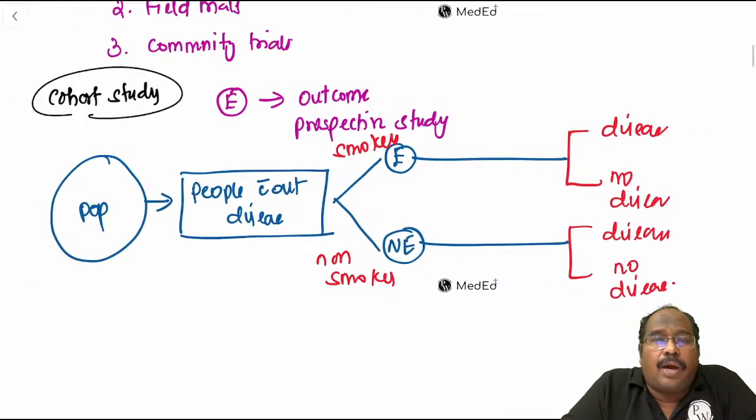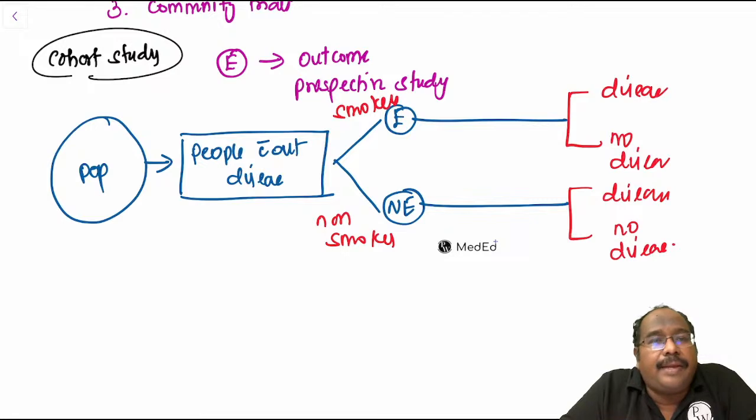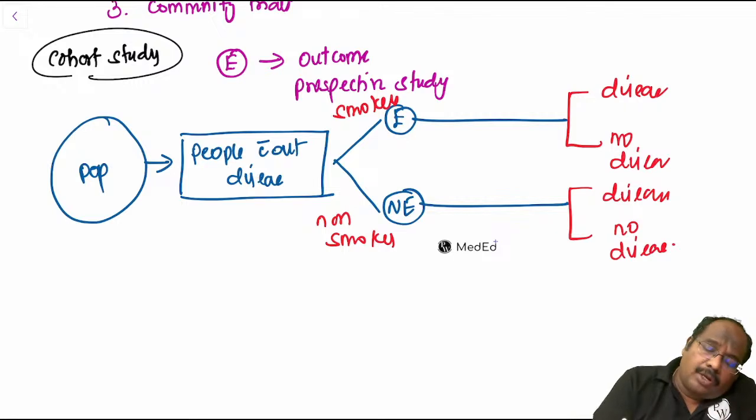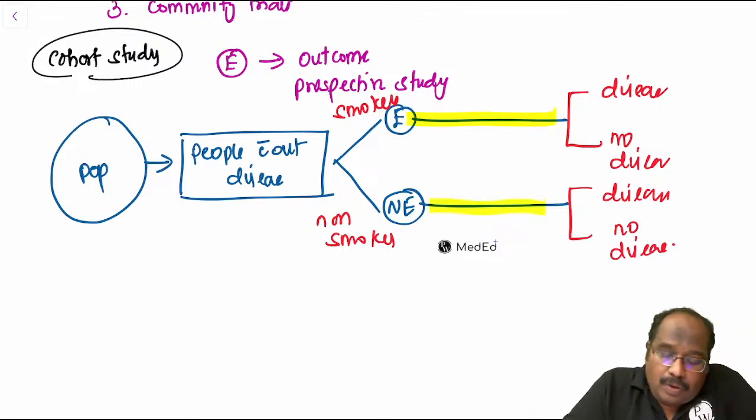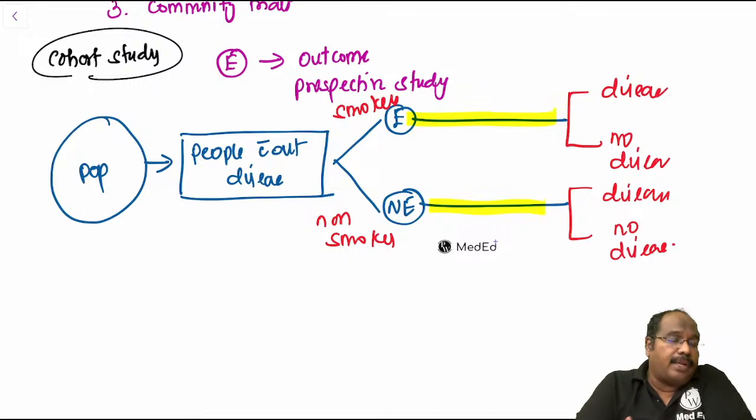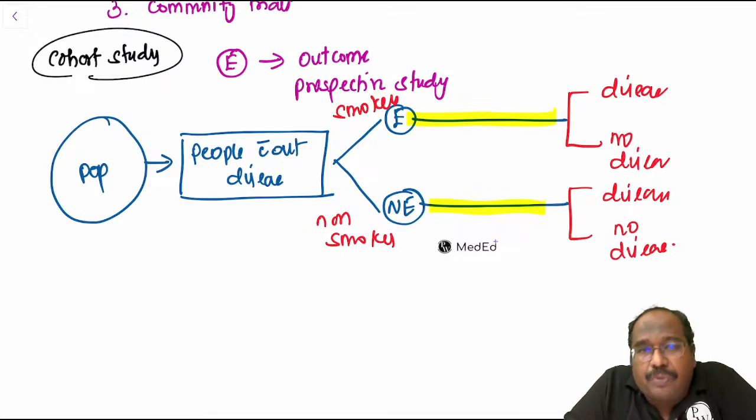So this is a cohort study, guys. So what are the steps here? That is why it starts from exposure to outcome. It takes a lot of time. That is the one drawback, that it takes a lot of time. So it starts from exposure to outcome. That is why it's called a prospective study.